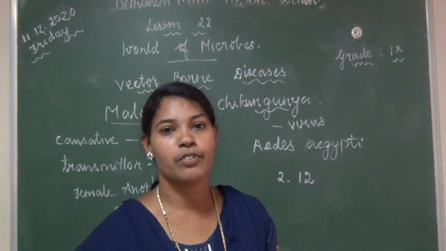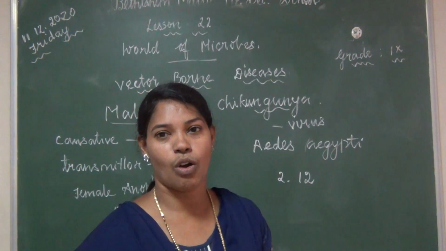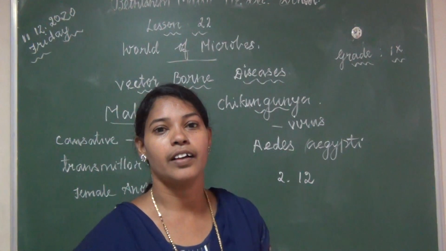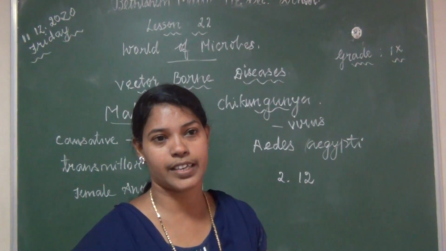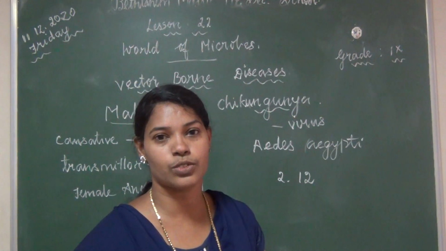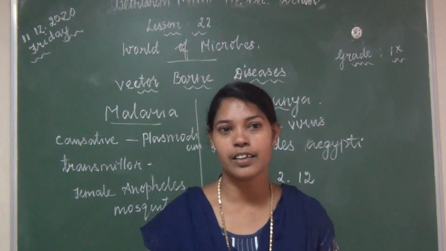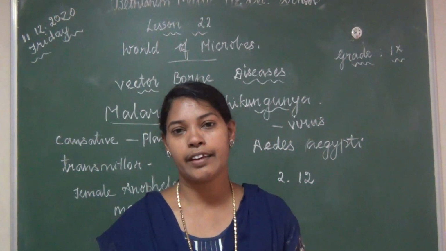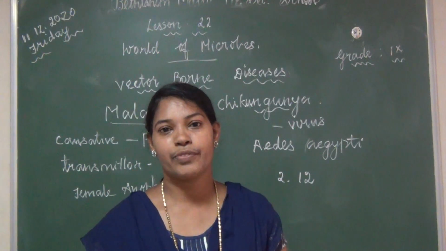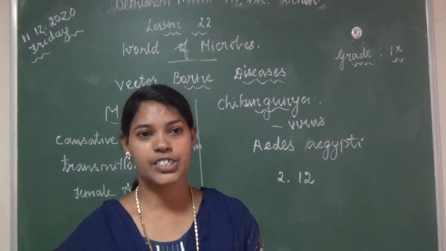So symptoms: fever, headache, vomiting, nausea, pain in joints, and difficulty in walking. The person feels difficulty to walk. Clear, children?